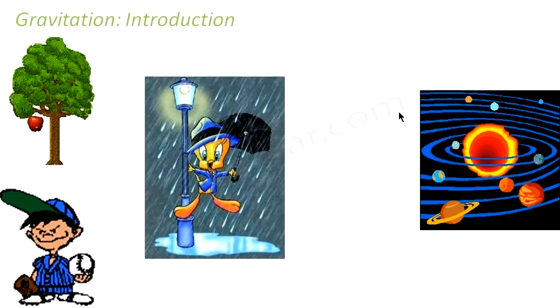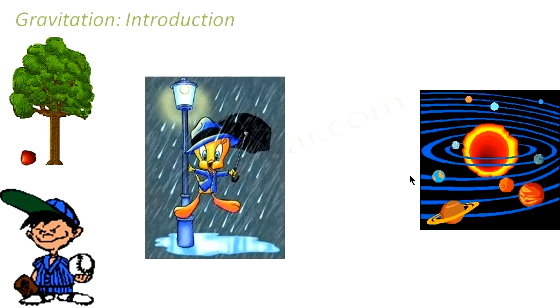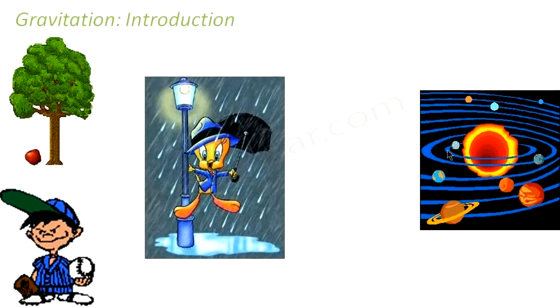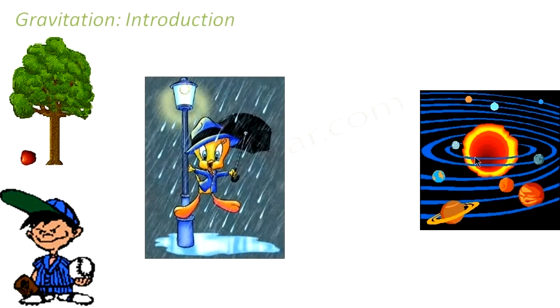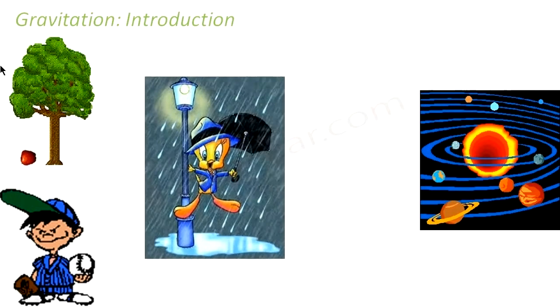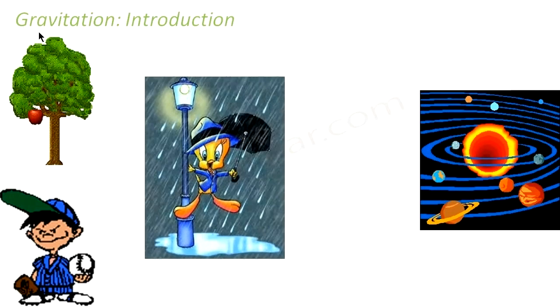Even if you see in the universe, if you see the planetary motion, there is some force which holds the planets in a particular orbit. We all know that all the planets move in a particular orbit. So this specific orbit of the planets is also held by certain kinds of forces. So gravitation is responsible for all such phenomena.